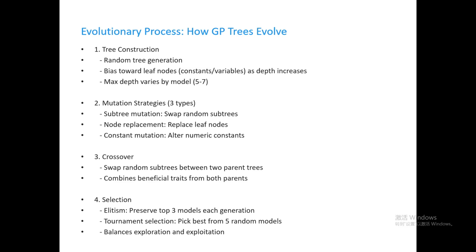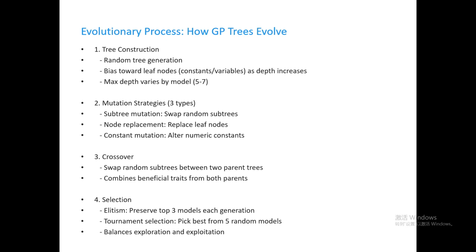The evolutionary process of GP mainly consists of 4 steps. The first step is tree construction, randomly generating trees of different depths. As the depth increases, there is a greater tendency to generate leaf nodes, that is, constants or variables, to avoid overly complex tree structures. The second step is mutation, for which we've designed 3 methods. Subtree mutation, swapping random subtrees, node replacement, replacing leaf nodes, and constant mutation, modifying numerical constants in the tree.